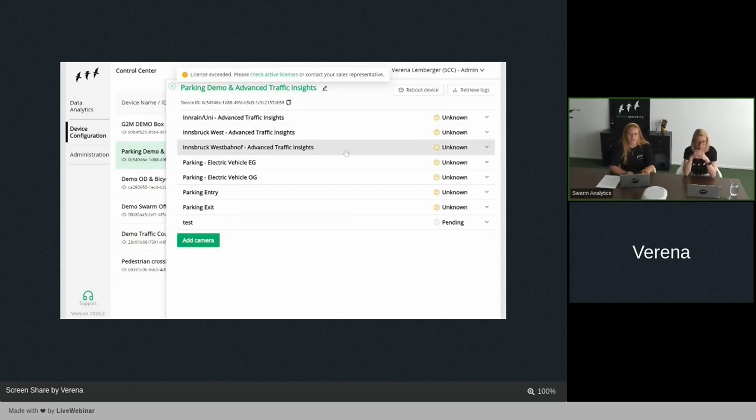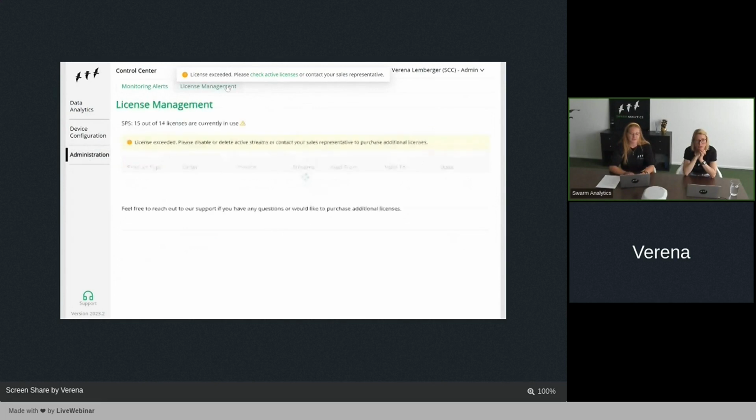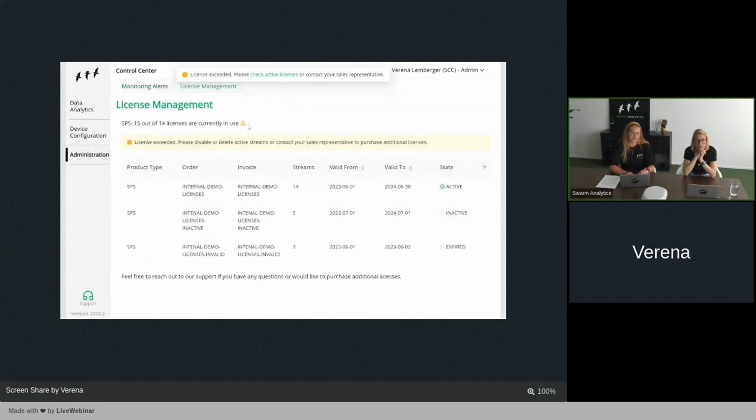So we now moved all your invoices to a specific database, which gives you transparency here in the administration license manager feature. And you can immediately see that we are now using 15 out of 14 licenses. And you need to check your licenses, disable streams, or we will contact you to buy another license which you are going to use for a specific stream.